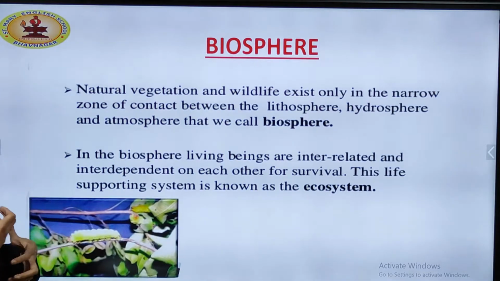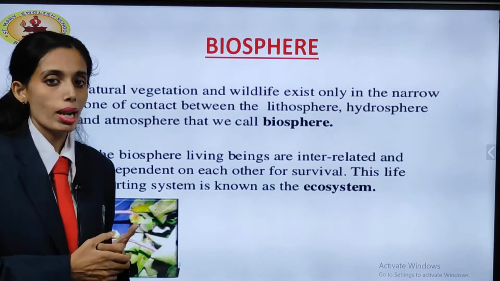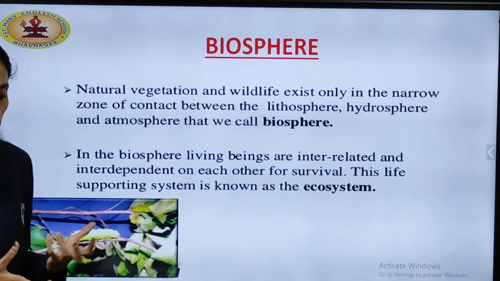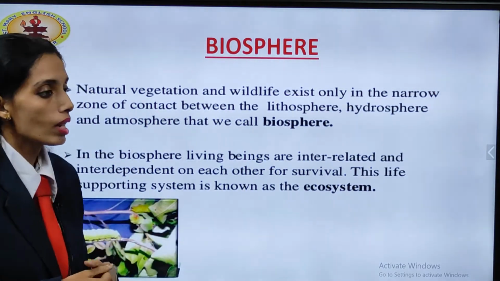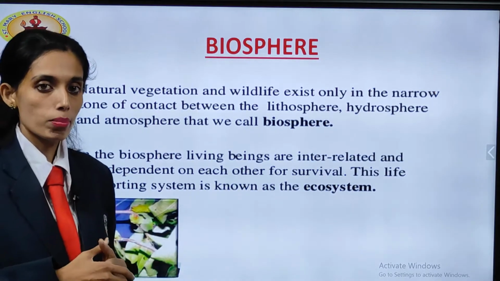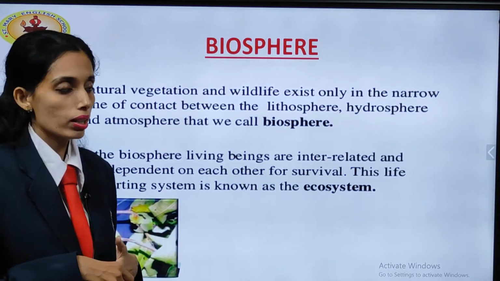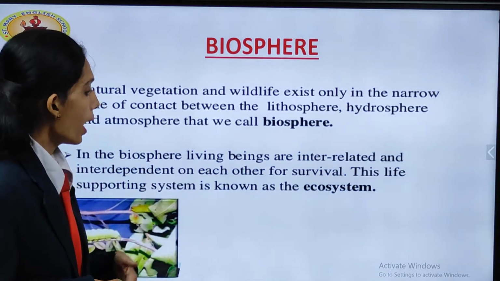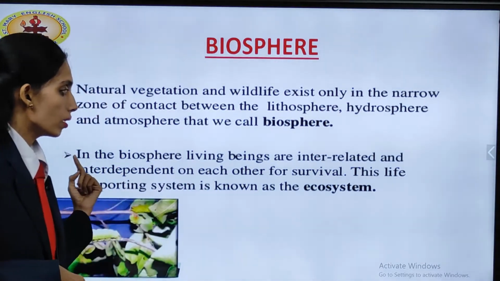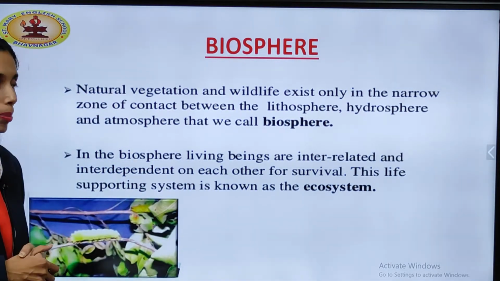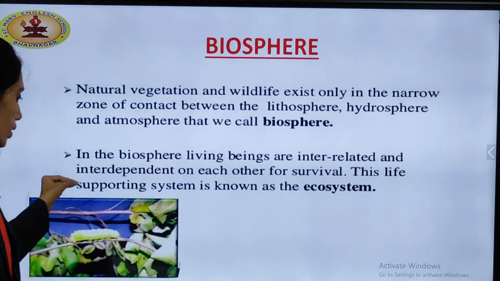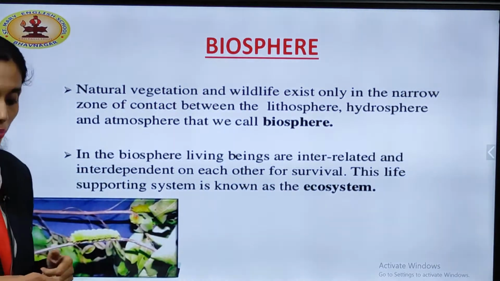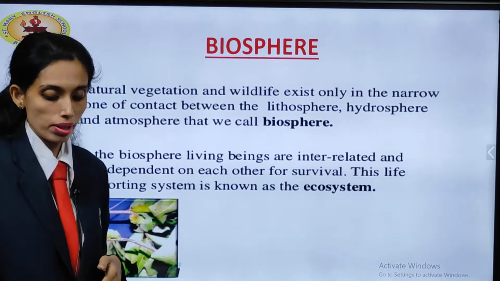How? Because they need the food, right? Plants need the sun rays. They prepare their food through the process of photosynthesis, and ultimately the animals depend directly or indirectly to get their food, and that's why it is said interrelated or interdependent on each other for survival. This life supporting system can be termed as ecosystem.